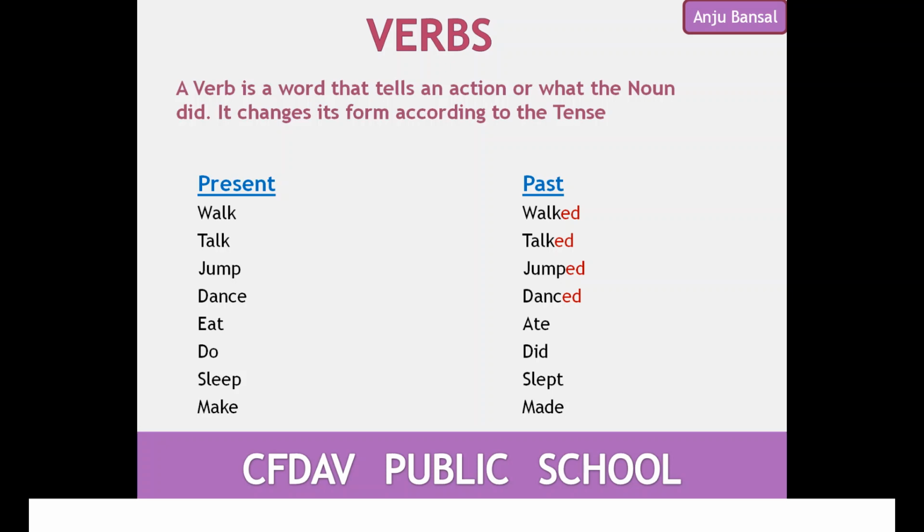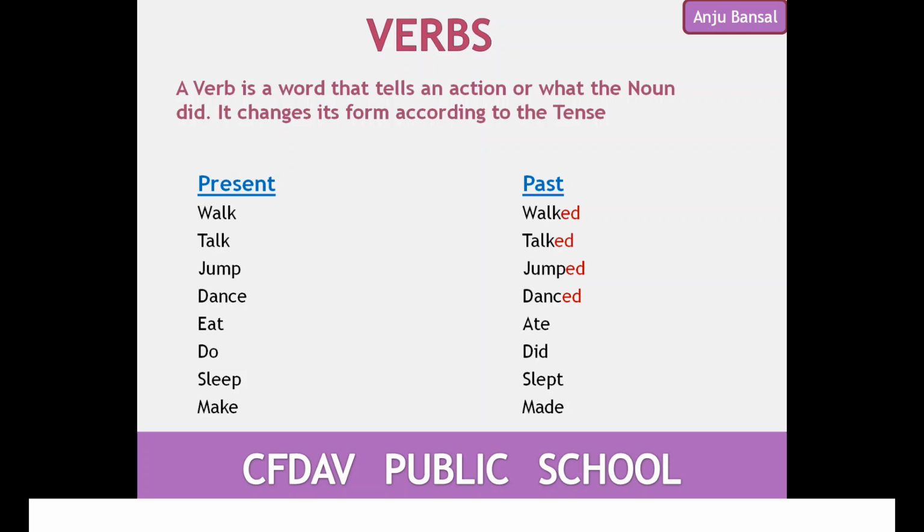Okay, there are different forms, like the present form. You remember the three forms that we have learned in the previous classes also. The present form, that is the first form, is also called the base form. The second form is the past form, and the third form is the past participle, which we always use with has, have, or had. So here are some examples. Let us see how they change.